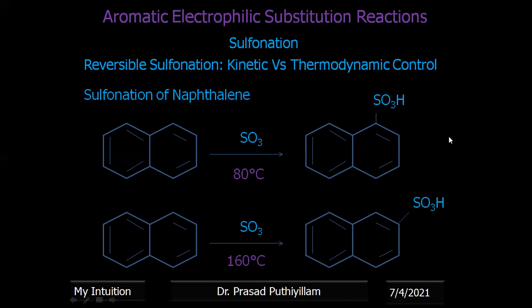So to support the kinetic as well as thermodynamic control, naphthalene was taken and its sulfonation was used to explain kinetic versus thermodynamic control.